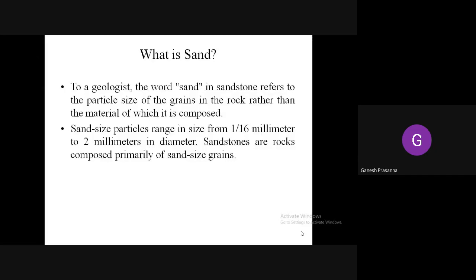Sand, as geologists refer to it, means particles of sand grains, rather than the material of which it is composed. Sand-sized particles range in size from 1/16 mm to 2 mm in diameter. So you can see how much the sand size will vary. Sandstones are the rocks that are primarily composed of sand-sized grains.